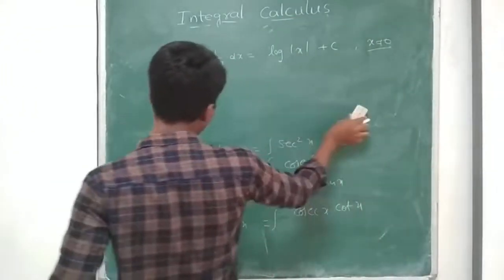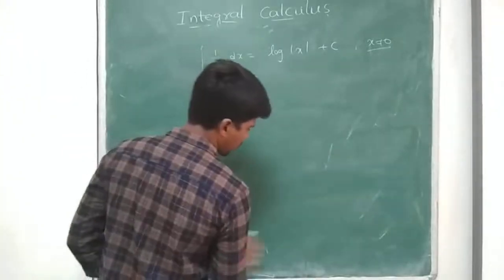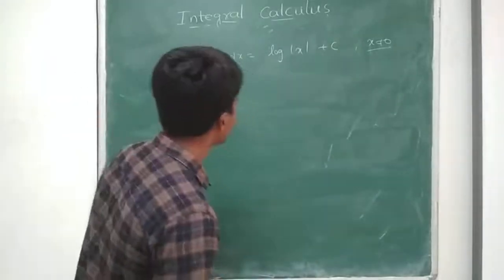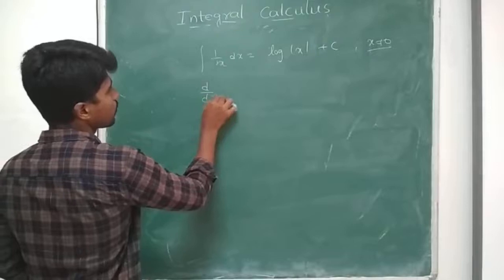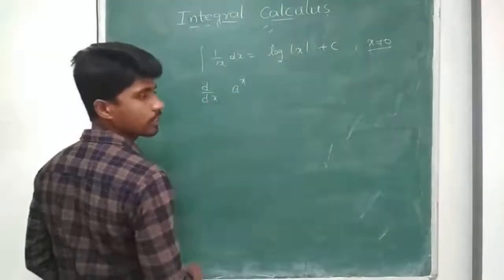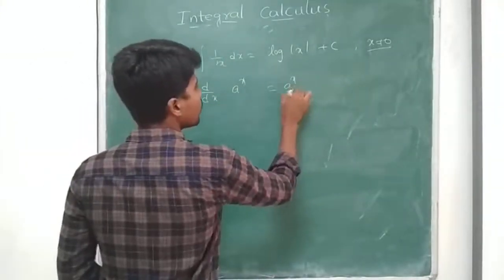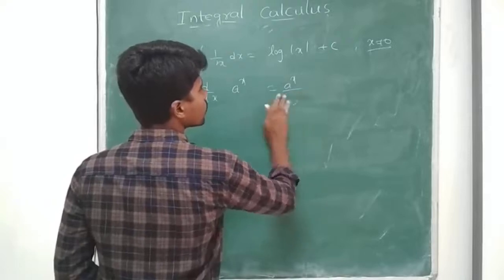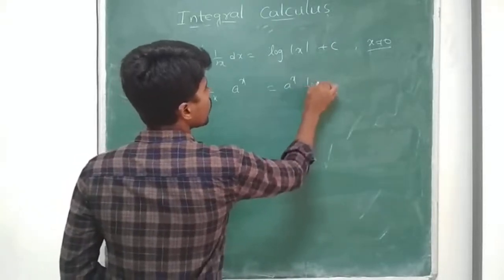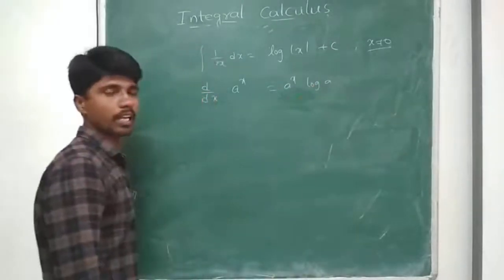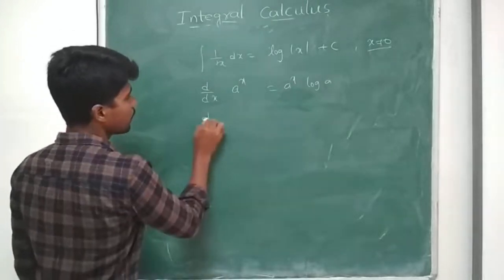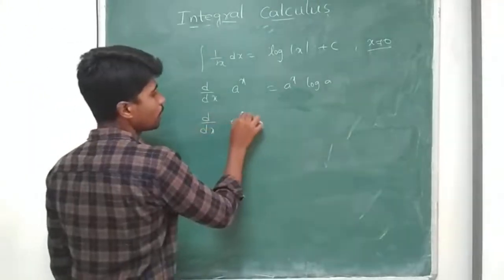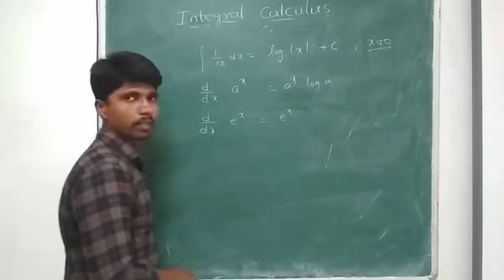A power x, e power x. So dy dx of a power x is equal to a power x into log a. And dy dx of e power x is equal to e power x.